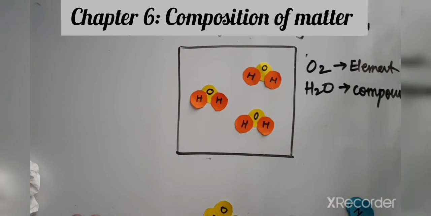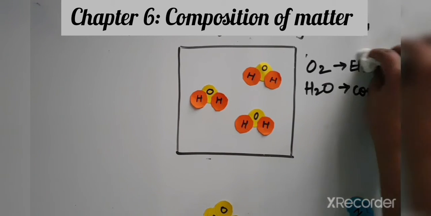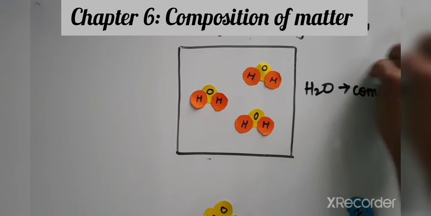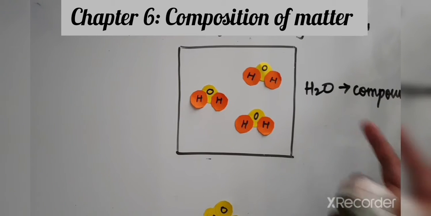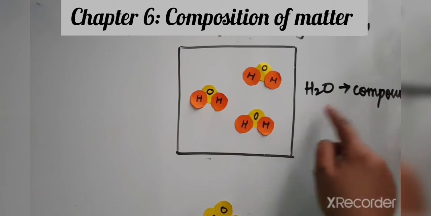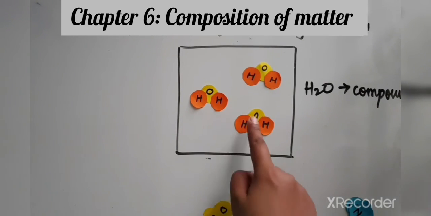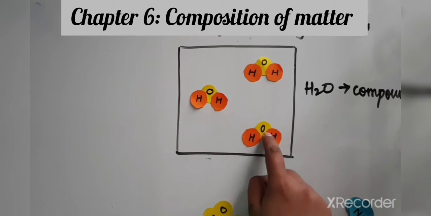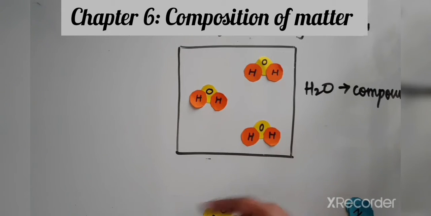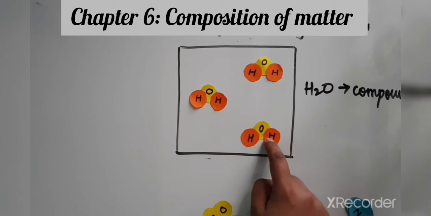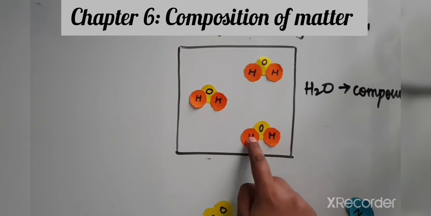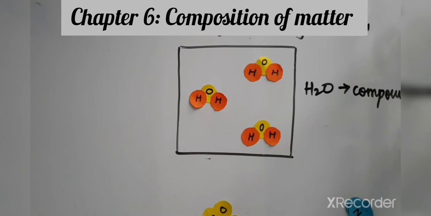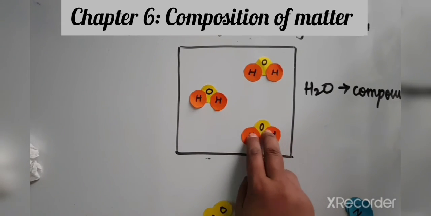If from this mixture we remove the oxygen, what we are left with over here is just a water molecule. We have removed the oxygen, so what is left? Water is left. And water is a compound. So this one is a compound. In a compound the molecules are the same, but their atoms, here hydrogen, oxygen and hydrogen, are different. So there are two different atoms present here. That's why we call it a compound.